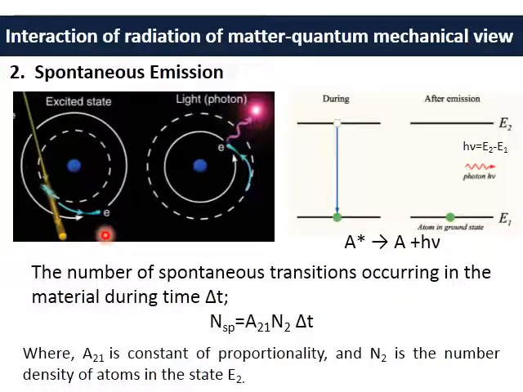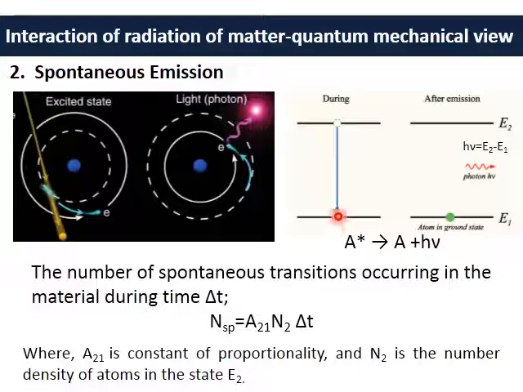Now when this emission is taking place, a photon is emitted. This will be more clear if you look into the energy level diagram.